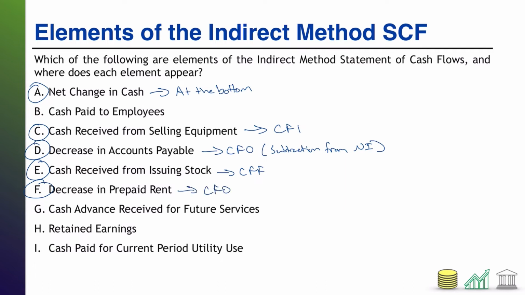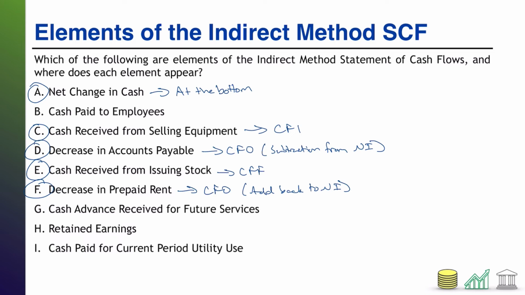A decrease in prepaid rent suggests that the prepaid was used up. The journal entry for that would involve a debit to rent expense, a credit to prepaid rent. So that will have affected net income. In fact, it will have reduced net income. However, that didn't involve a cash flow, and so we're going to have to add that back to net income. So that's going to be an adjustment to net income in the CFO section.